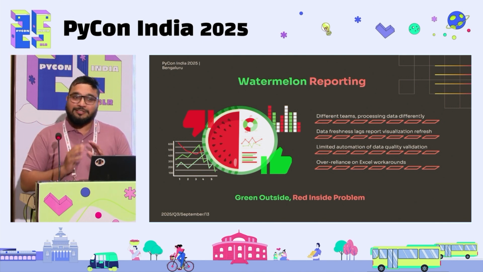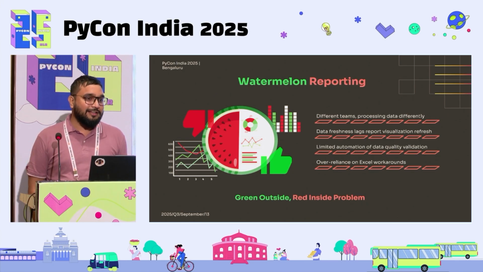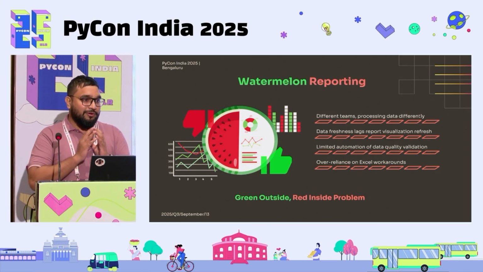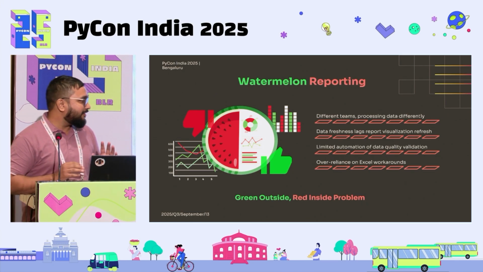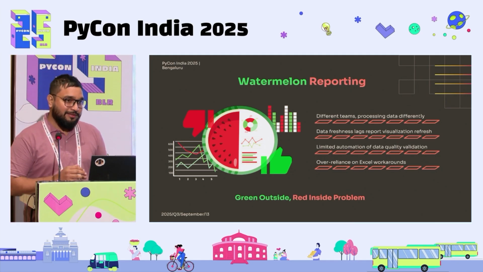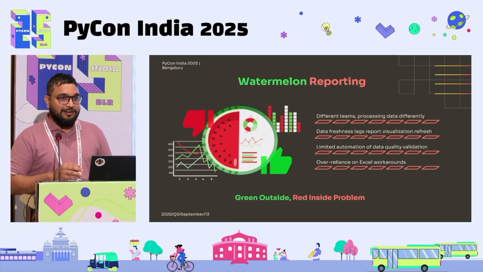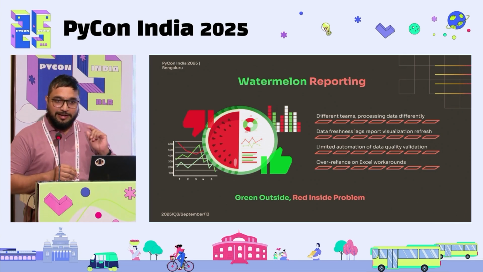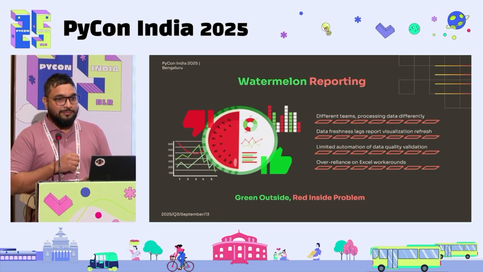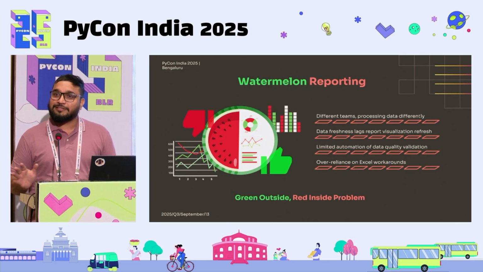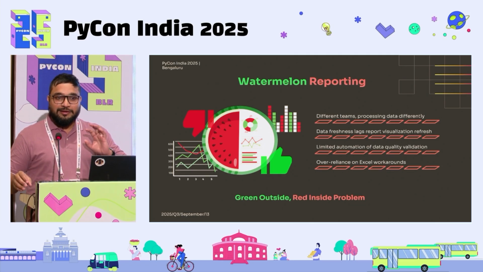At first glance it looks very good, very neat, very clean, but it is a broken system. There is a standard term called watermelon reporting. The systems are pretty much broken. You don't know who created it. If you are asked to recreate it tomorrow, you probably end up doing the same thing, and your numbers might not even match. Suppose someone asks, "What is the total headcount of my company?"